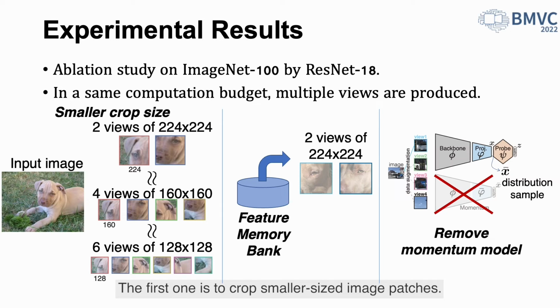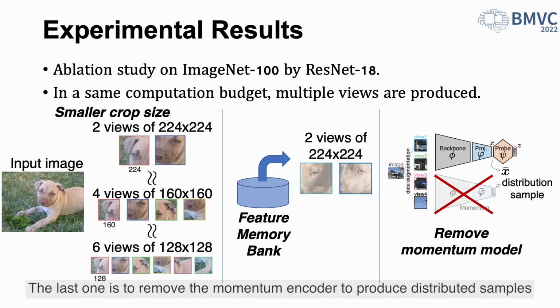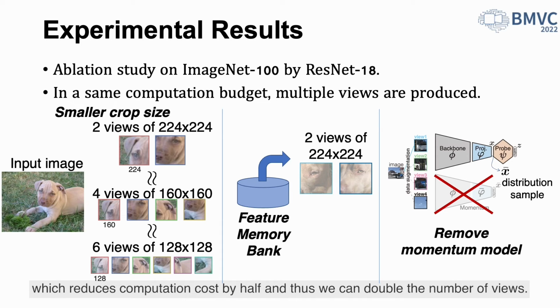The first one is to crop smaller size image parts. The second one is to draw additional view features from memory bank, which requires negligible extra cost. The last one is to remove the momentum encoder to produce distributed samples, which reduces computation cost by half, and thus we can double the number of views.